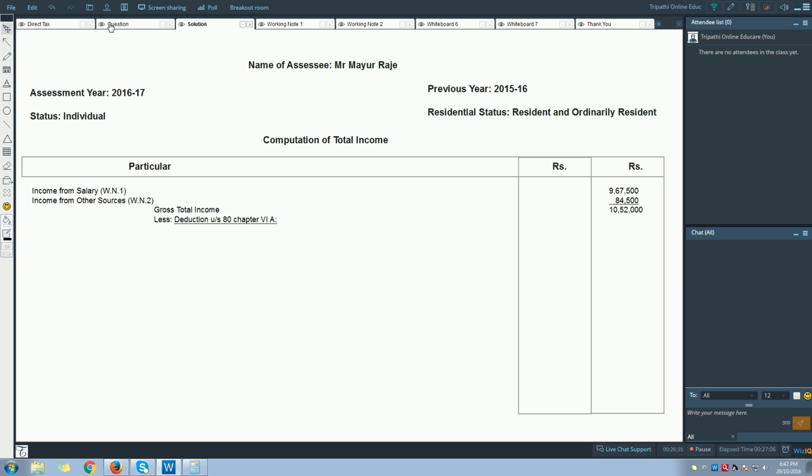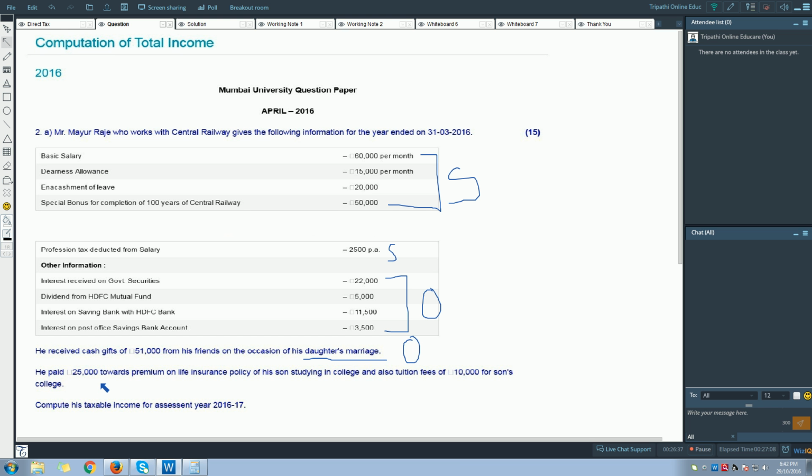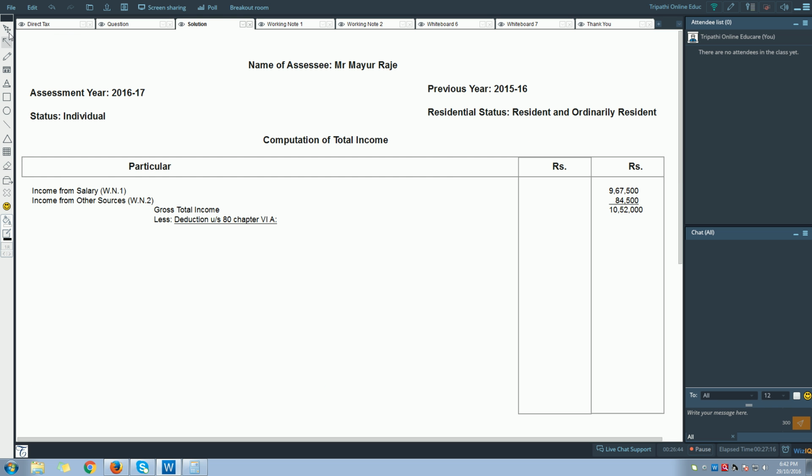From this we are going to subtract deduction under section 80, chapter 6A. So as you saw in the question, there are two items.